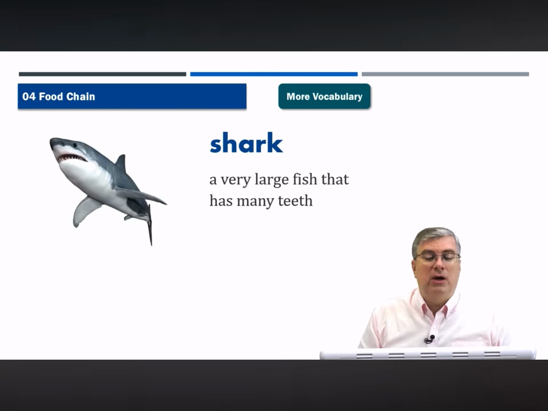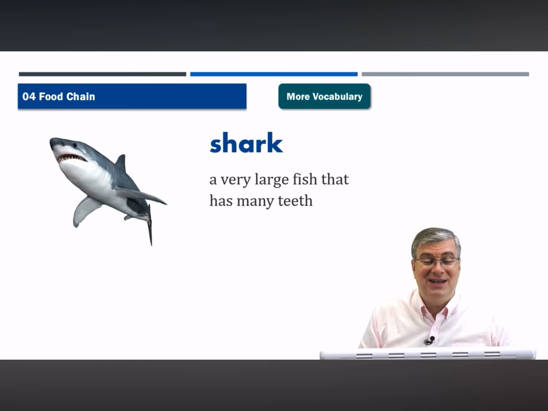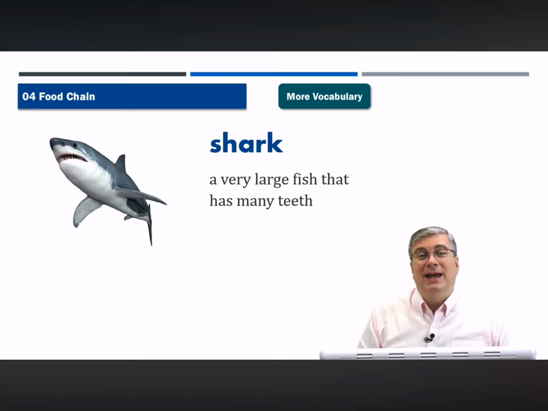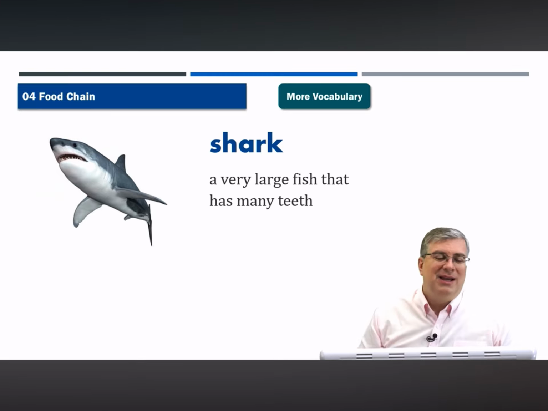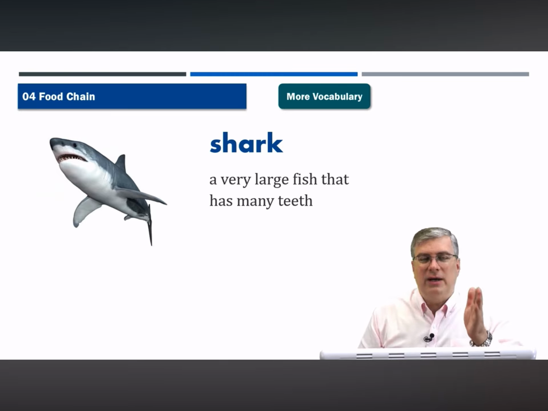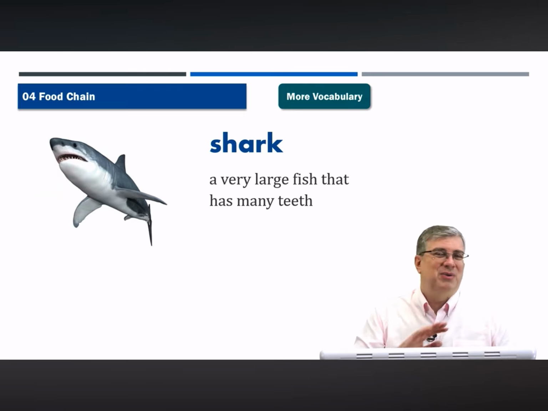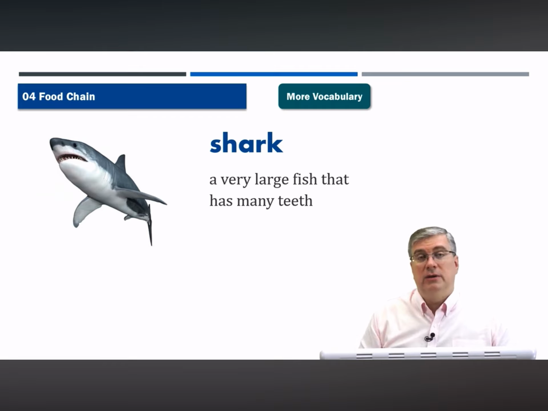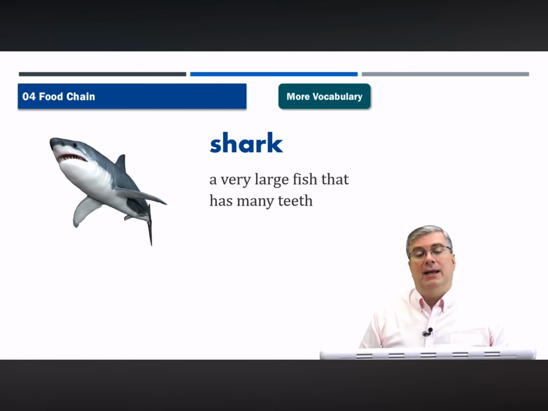Okay. Shark. A shark is a very large fish that has many teeth. And a shark is a predator because it has many teeth. It's very big. It's very powerful. And be careful when you go swim. Not everywhere. I mean, you don't really have to worry about sharks that often. Just in areas that do have sharks, be careful about that. Know where you're going if you're going to go to another country or go swimming on the beach. Just know if there's a shark warning or not. Most places, 99% of beaches in the world, you don't have to worry. But some places you do. So just keep an eye out. Listen to the news or the local warnings. Okay, so that is a shark.